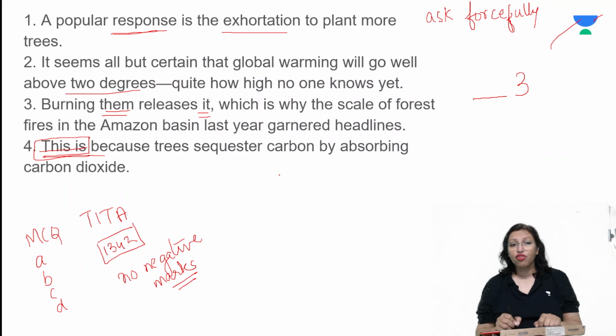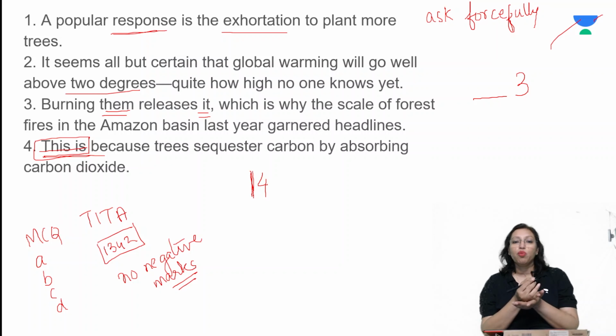What is this the reason for? This is the reason for statement 1 where we said there is an exhortation to plant more trees. Yeah, a popular response is the exhortation to plant more trees. Why are we asking everyone to plant more trees? Because trees sequester carbon by absorbing carbon dioxide. So I know that 1 and 4 has to be a pair. You see that? We start off with, there is a popular response that is to plant more trees.